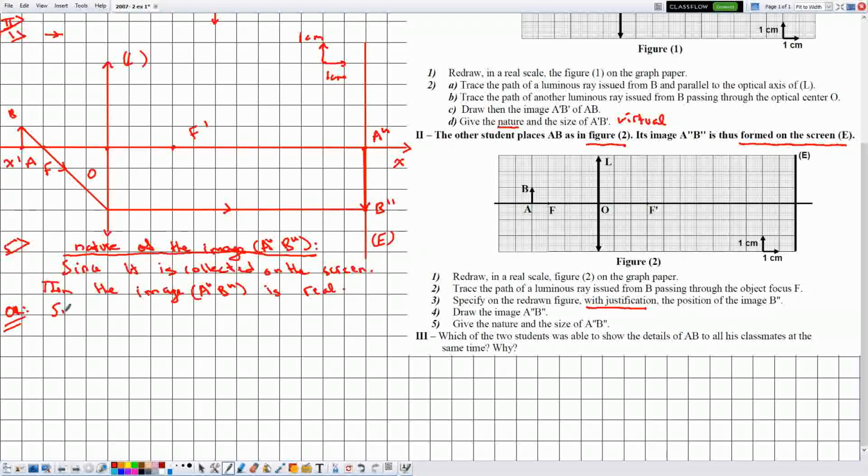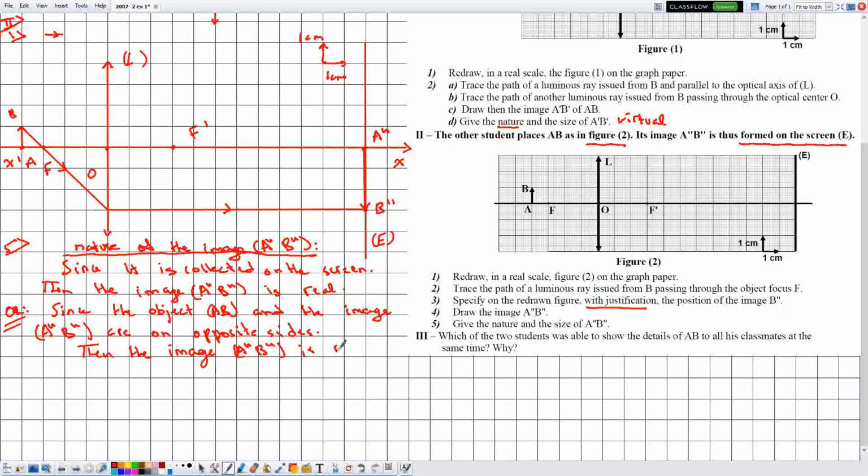Okay, since the object AB and the image A double prime B double prime are on opposite sides, then the image A double prime B double prime is real.